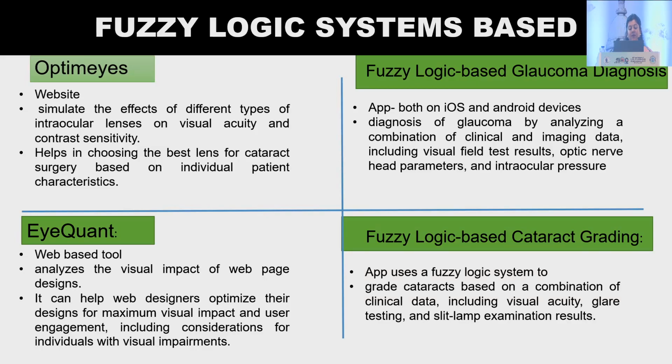Then we have coming to fuzzy logic system, that is glaucoma diagnosis. It is both an app, can be used in iOS and Android devices. It detects glaucoma by analyzing a combination of clinical and imaging data, including visual field test, optic nerve head parameters, and intraocular pressure. For cataract grading, we use a fuzzy logic system to grade cataracts based on combination of clinical data, including visual acuity, glare testing, and slit lamp examination results.